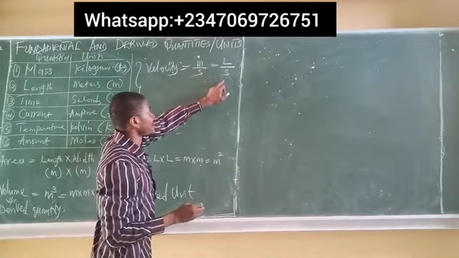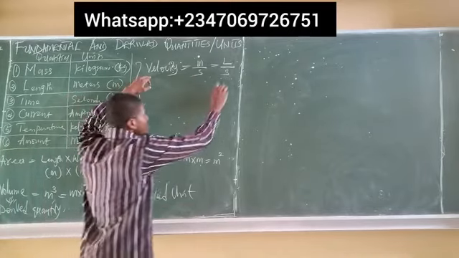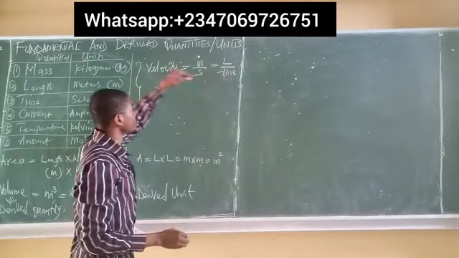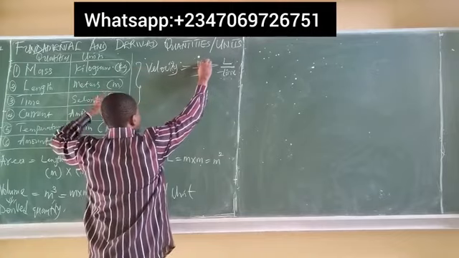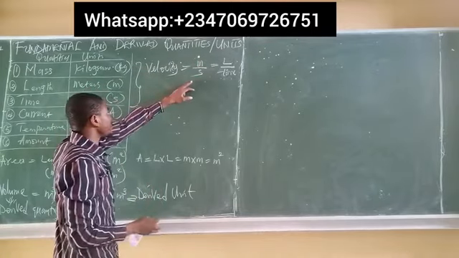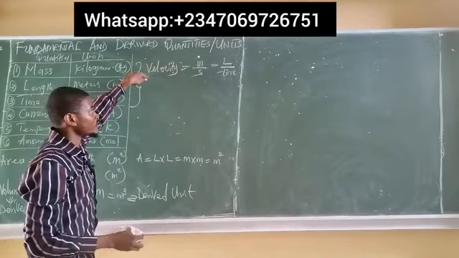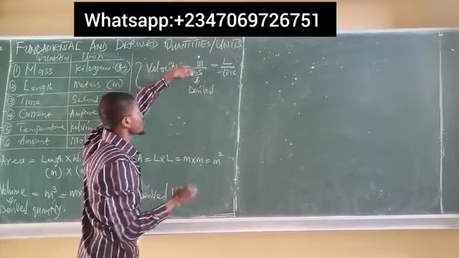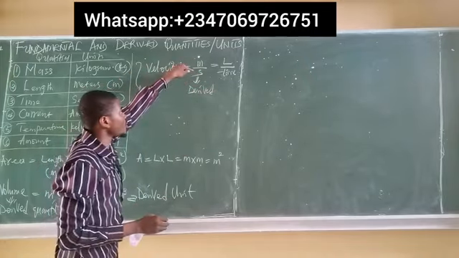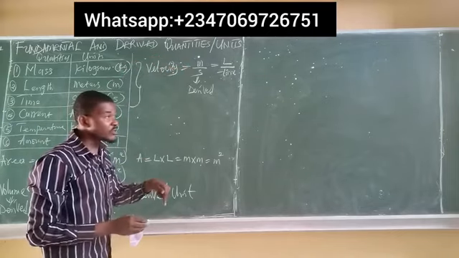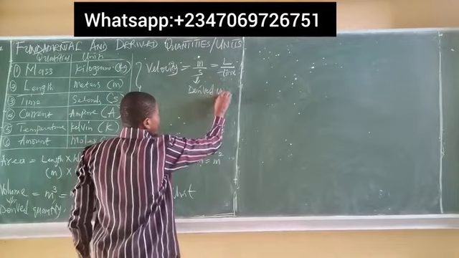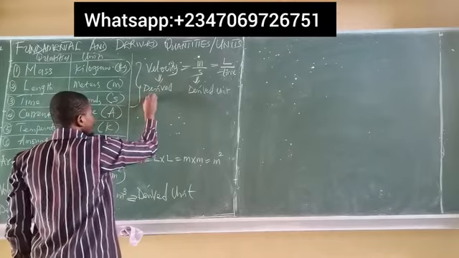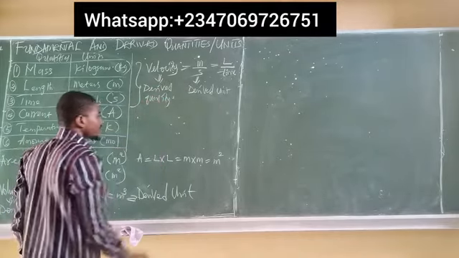So which means we needed what? A combination of length and time to produce velocity. Meter is a fundamental unit of length, and seconds here is a fundamental unit of time. So the two of them combine to give us velocity, which means that this unit is what? A derived unit, because it depends on two fundamental units to be defined. And the unit of a derived quantity is simply a derived unit. So if this is a derived unit, it means that the velocity itself is also what? A derived quantity.